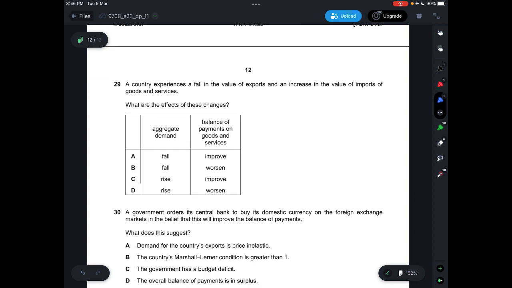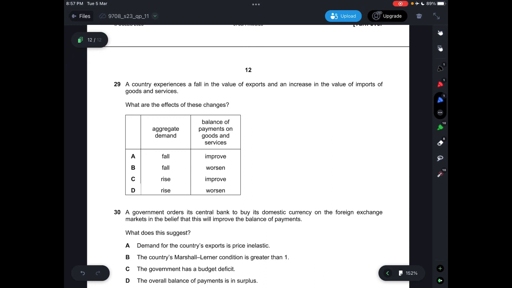Okay, for question 29, a country experiences a fall in the value of exports and an increase in the value of imports of goods and services, and what are the effects of these changes? So a country now has a decrease in value of exports, and then there's an increase in the value of imports, which means that your X minus M would now decrease.